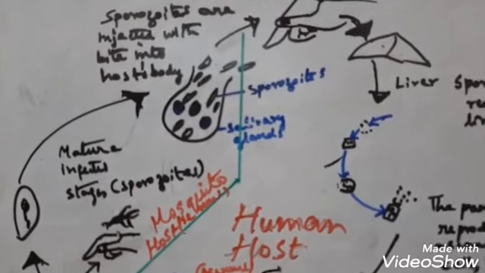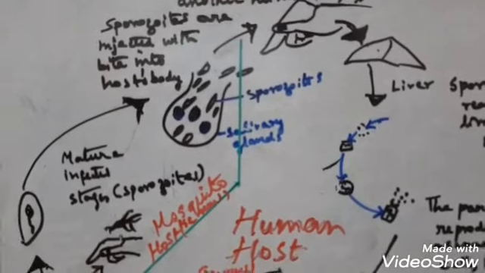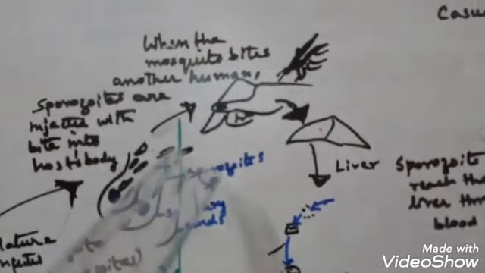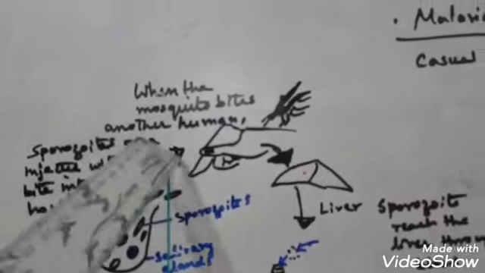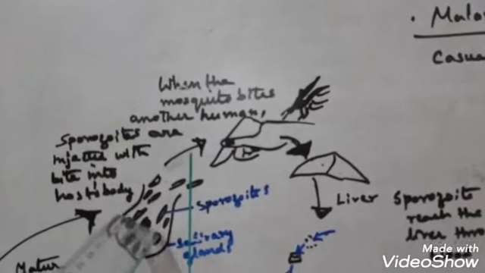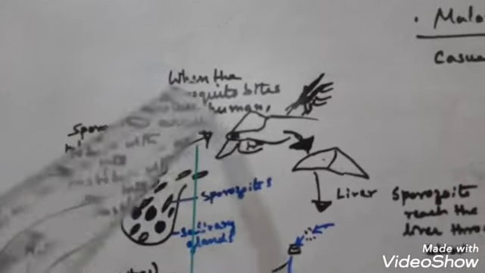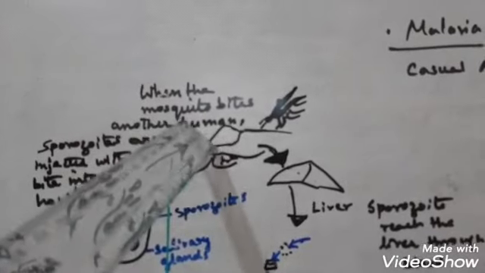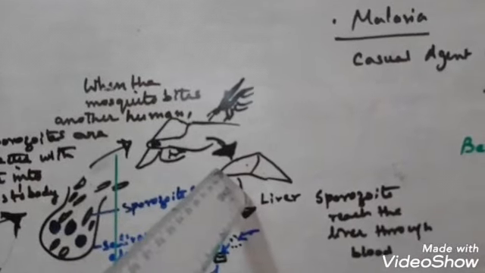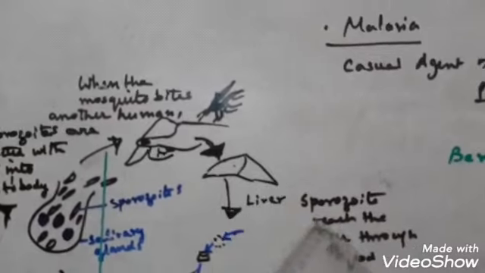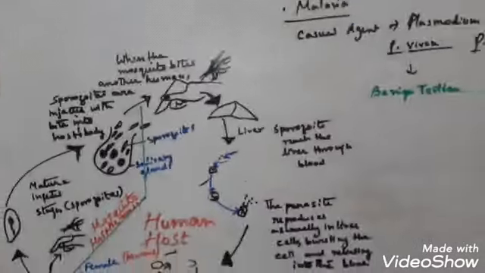Now what happened? This sporozoid reaches the liver. Here you see, this mosquito bites and passes on the sporozoid. When the mosquito bites the human being, the sporozoid enters our liver cells. So in our liver the sporozoid enters.